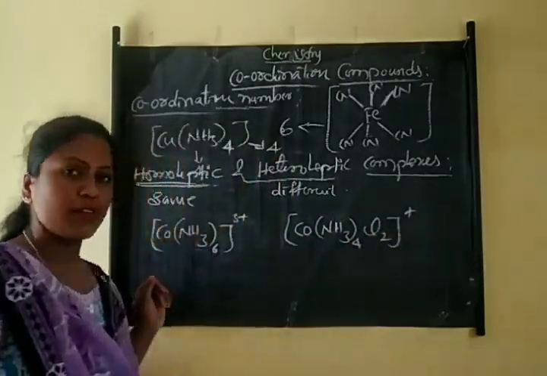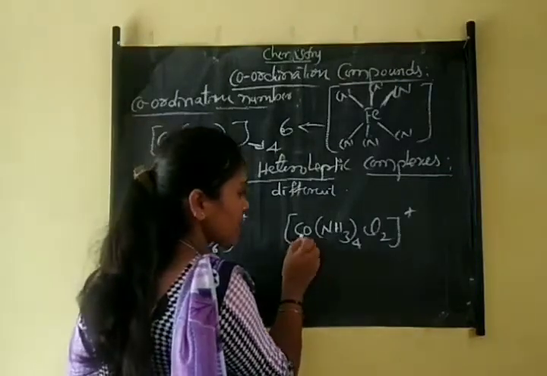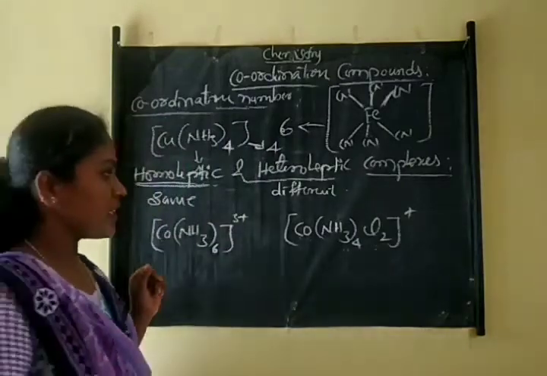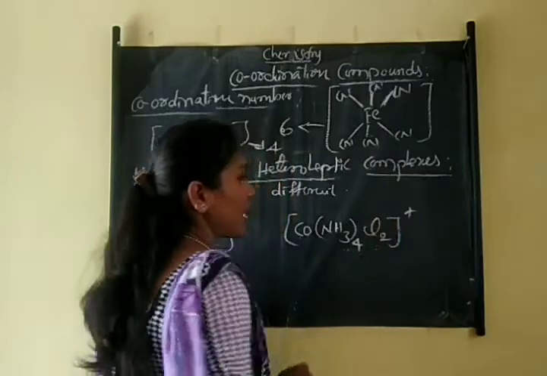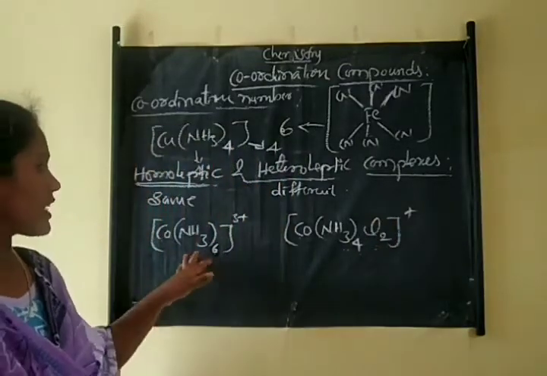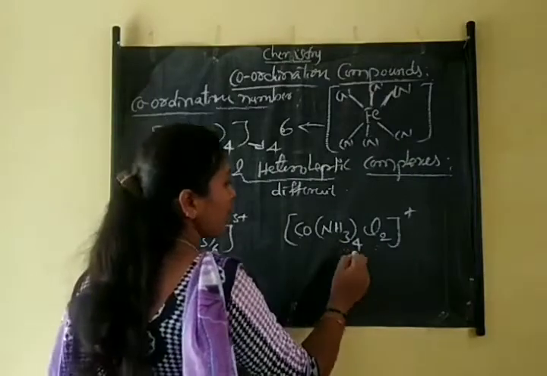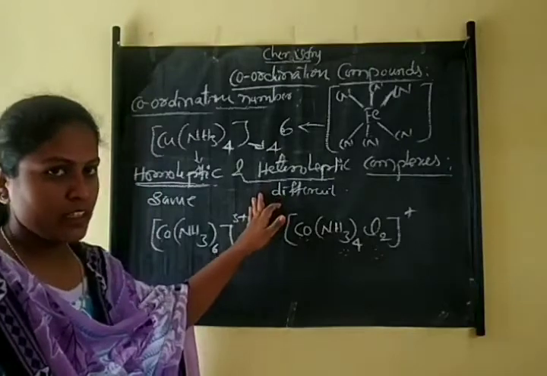This is an example of a heteroleptic complex, because here the central metal atom is surrounded by different types of ligands, isn't it? Here 4 ammonia ligands and 2 chloride ligands are there. Same type of ligands is a homoleptic complex, and different types of ligands surrounding the central metal atom is called a heteroleptic complex.